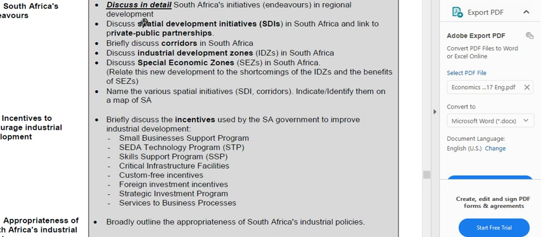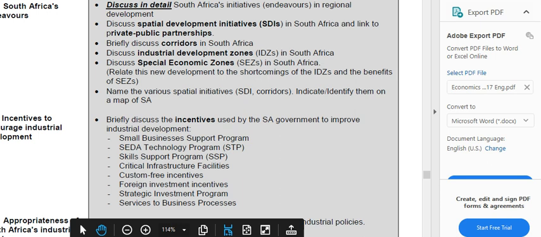Okay, just remember, because it is earmarked as an essay question, it will definitely be there. If it's not there as an essay question, it will be there in section B, obviously as a data response question or discuss for 8. They love asking IDZs as a data response question for 10 marks. So make sure that you know this section also really, really well.